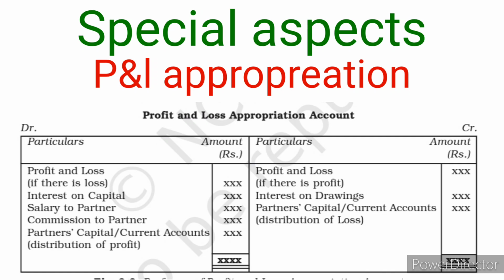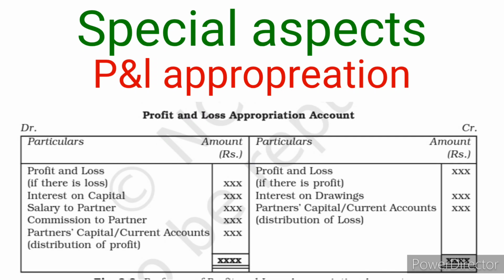Most important it is. If there is any net profit or net loss in the profit and loss account, that will be transferred to the profit and loss appropriation account for the purpose of appropriating the firm's profit or loss. If any items are mentioned in the deed like interest on capital, commission, salary, interest on drawings, those will be treated in the profit and loss appropriation account. On the credit side, net profit and interest on drawings will be placed. On the debit side, interest on capital, salary, commission and other remuneration, if anything is provided for the partners.